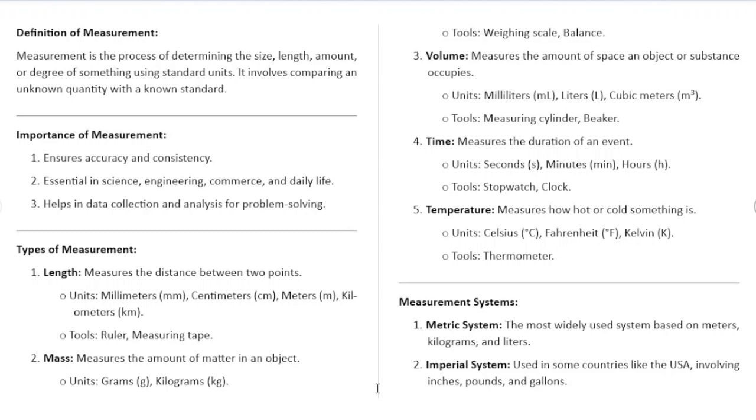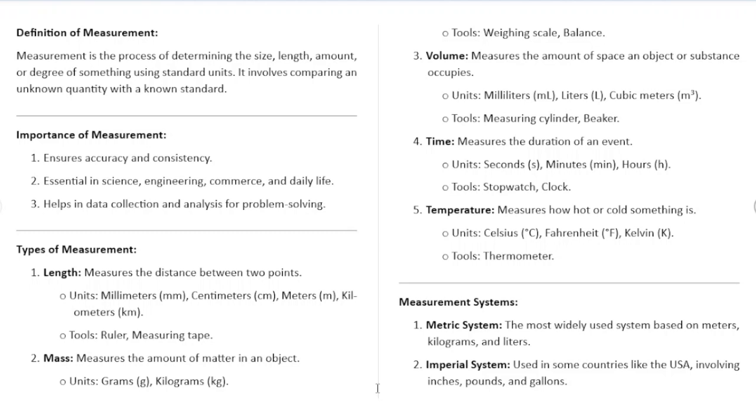The imperial system is used in countries like the USA, and it involves units like inches, pounds, or gallons. So you realize that for the metric system, when we want to measure length, it is measured in meters. But for those in the US, they measure length in inches. So you hear terms like 6 inches or 35 inch TV and stuff like that. Those units of measurement are the imperial system.